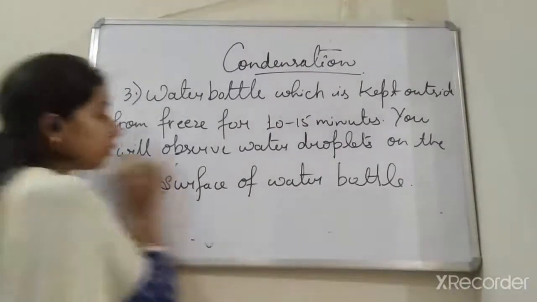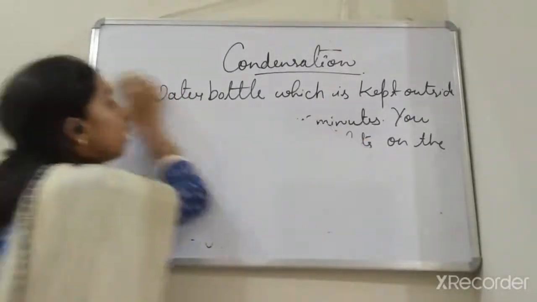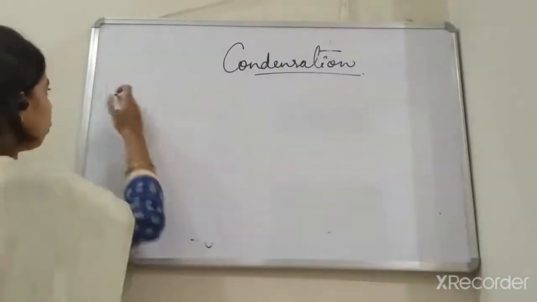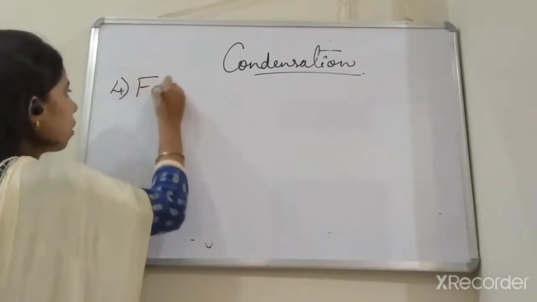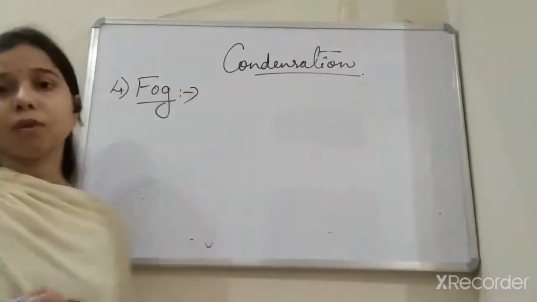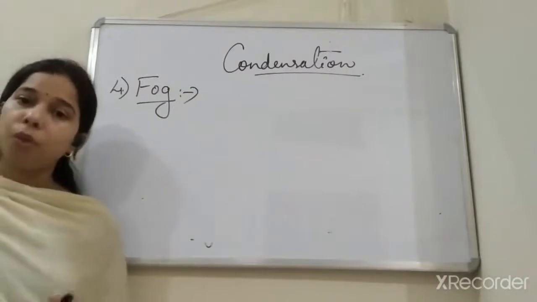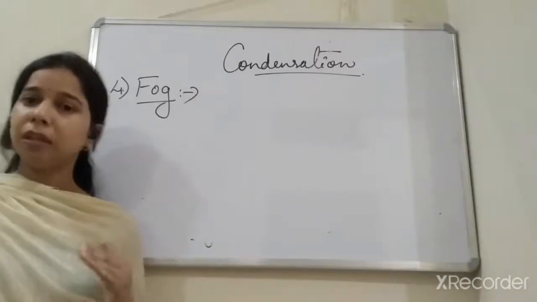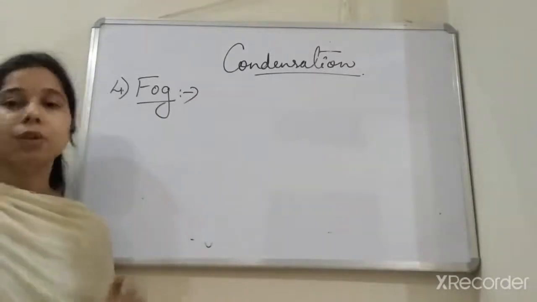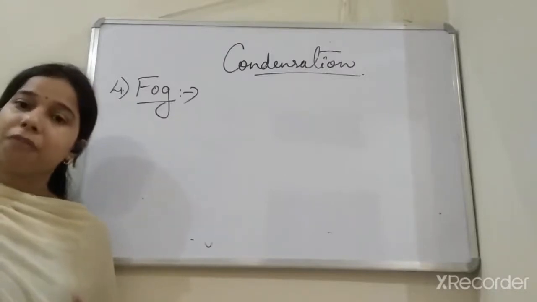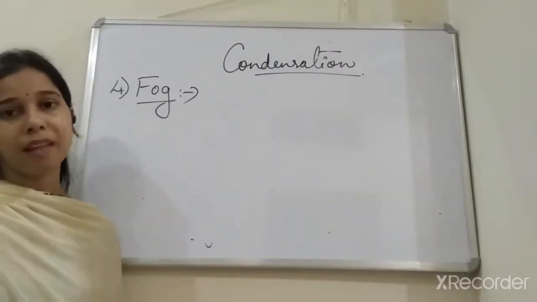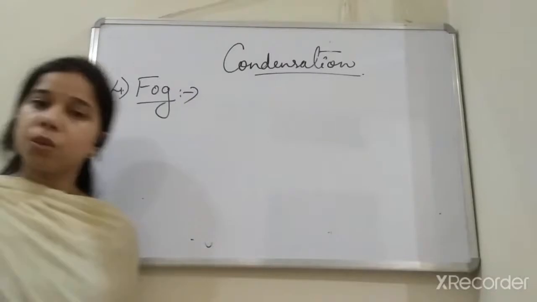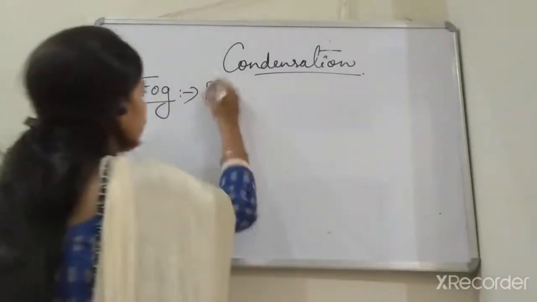Now if we see the fourth one, students, you have heard about another thing except dew, which is fog. Okay, so the fourth one is the formation of fog. What is fog, students? Basically, if you see in the cold winter, there is a formation of a thick cloudy appearance very near to the ground, that we call fog. And the formation of fog occurs due to the condensation of the water vapor which is present near the ground.